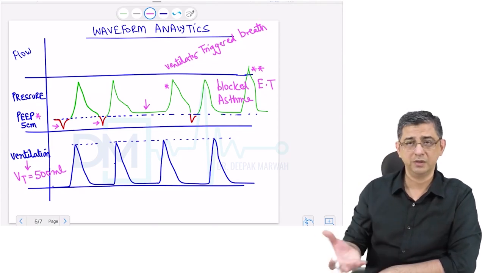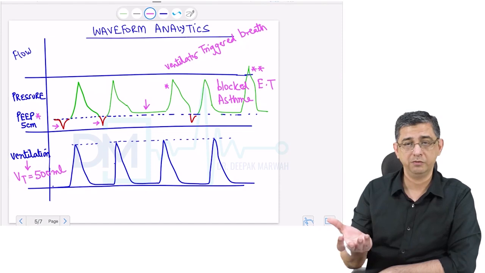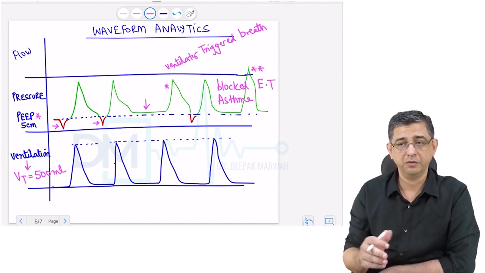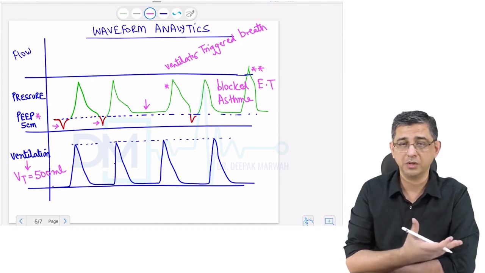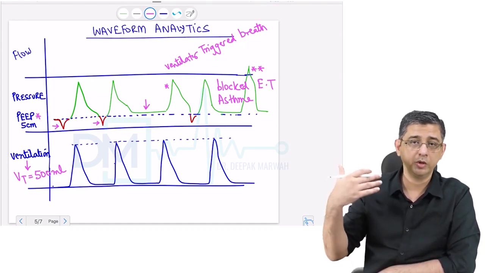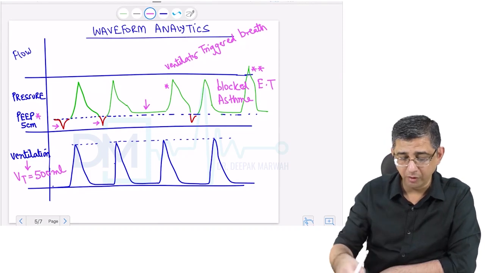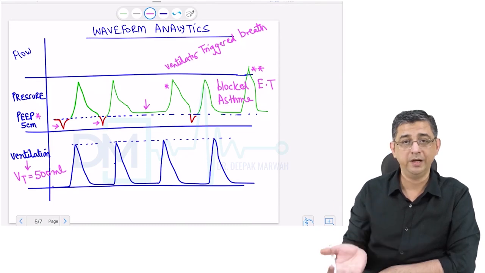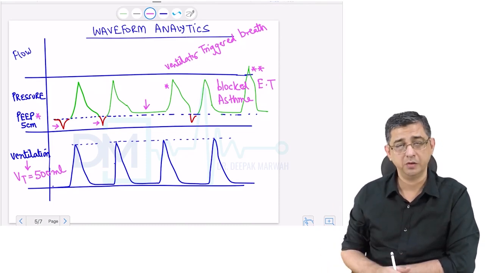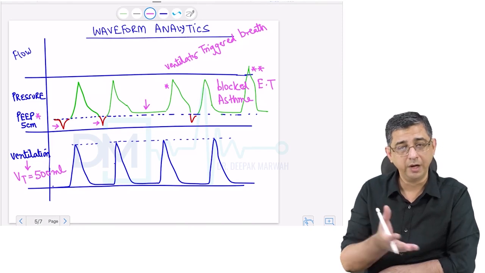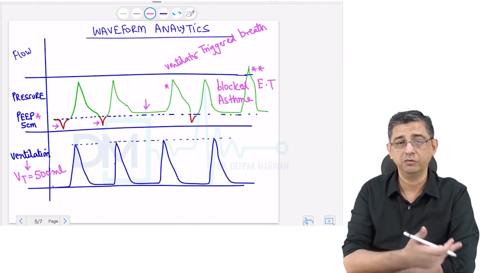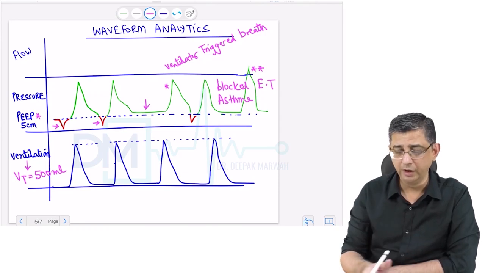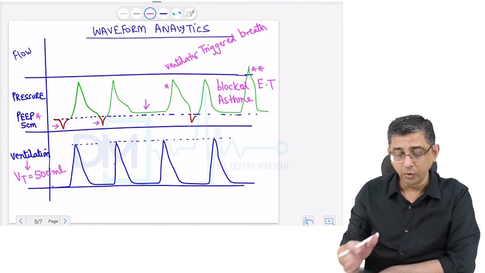So I can just put it like this: we as doctors are not very good at physics. We are very good at biology and chemistry and stuff like that. I'm talking about the PMT days. So these waveforms are usually a nightmare for most of us doctors because they look very alien to us, but they're very simple and very straightforward. Even the technicians who are working with you on the ventilator can interpret these waveforms because they are routinely seeing this.